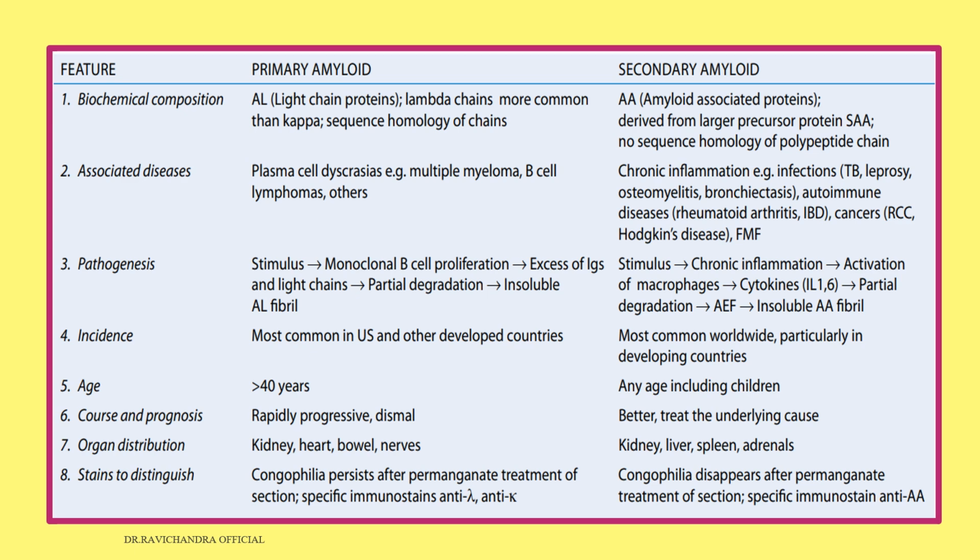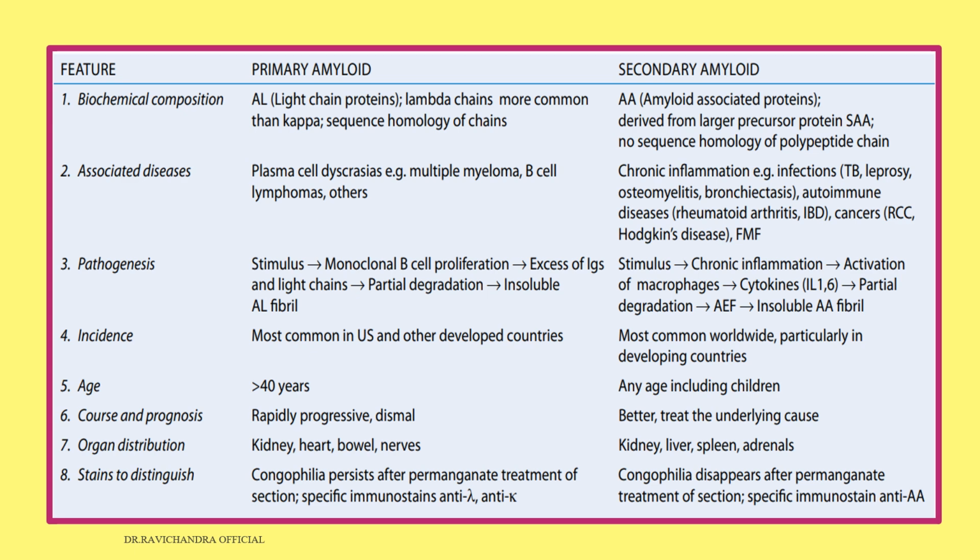Primary amyloid, as I said earlier, is made of light chain proteins, AL, and the light chains can be lambda or kappa. Lambda chains are more common than kappa. In primary amyloid, there will be sequence homology of the chains. Whereas in secondary amyloid, it is amyloid associated protein, AA, derived from the large precursor protein serum amyloid associated protein, SAA. So there will be no sequence homology of the polypeptide chains in secondary amyloid.